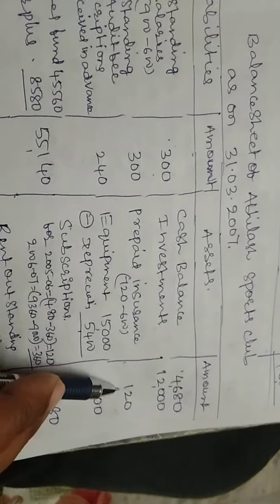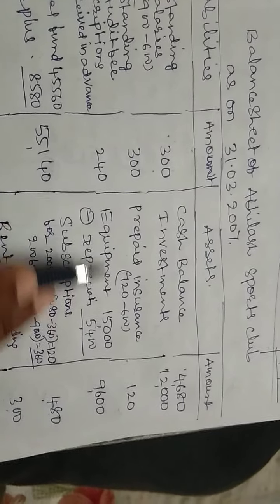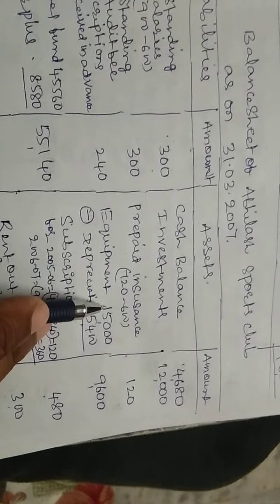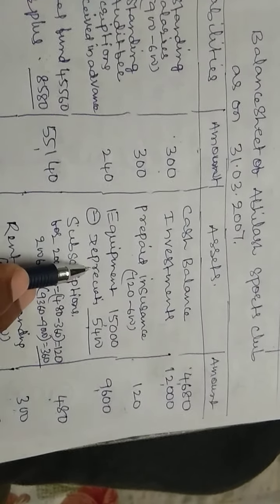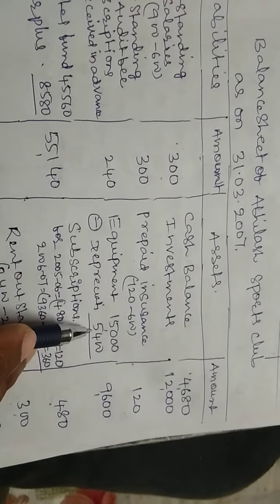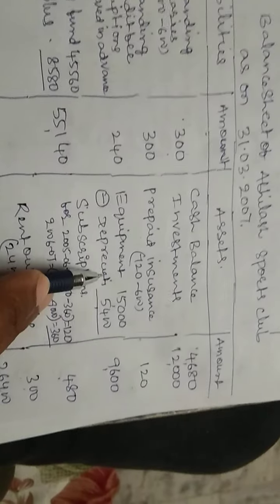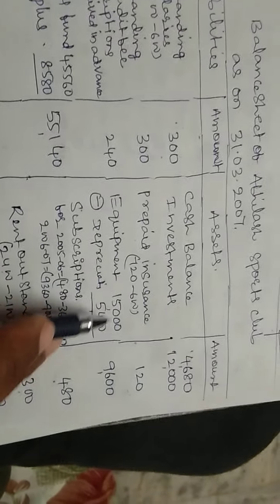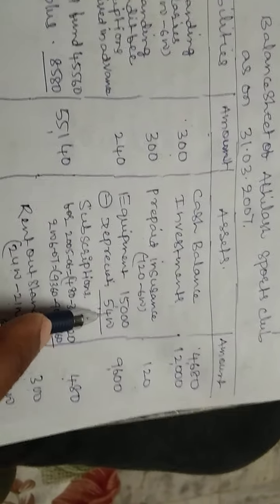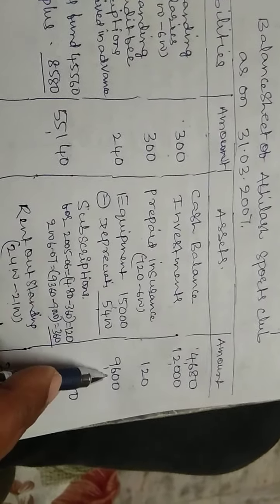This 120 is an asset. Then equipment we have 15,000, but it is depreciated by 5,400. This is mentioned on the expenditure side of the income and expenditure account. So we deduct this figure and we get 9,600.